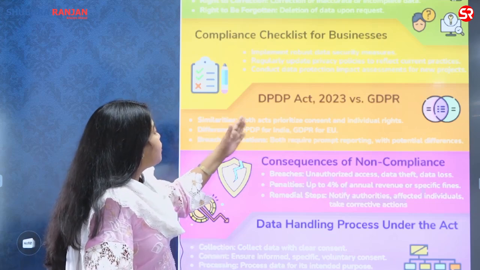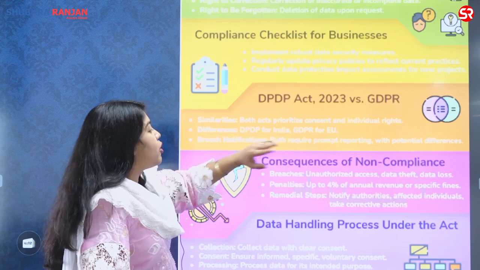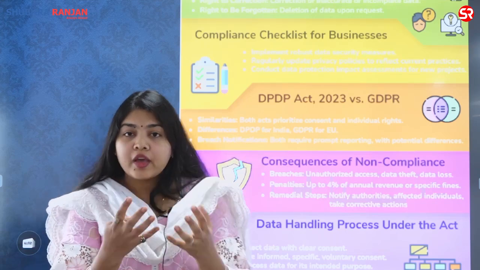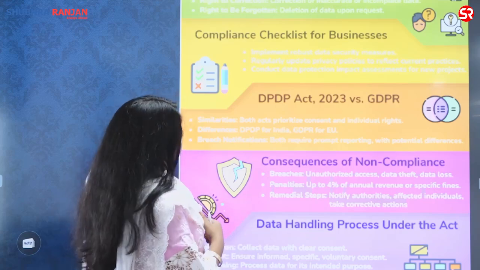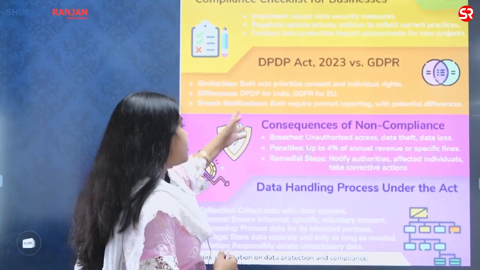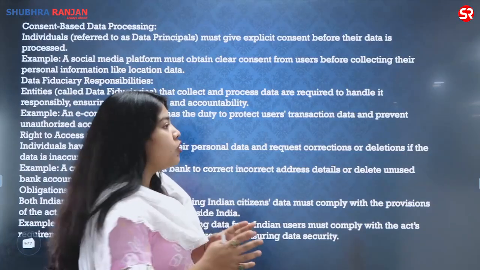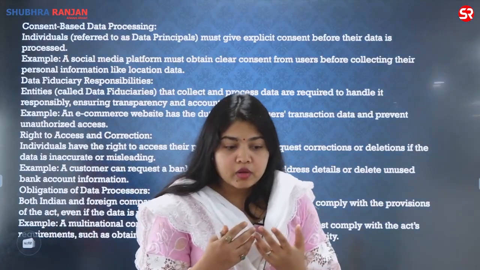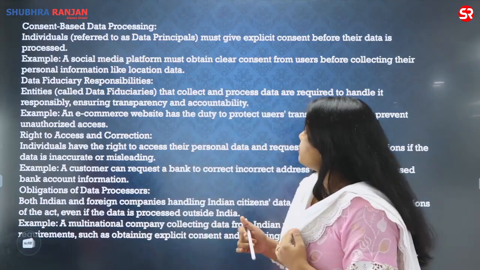Differences: one is for India, the other for the EU, and breach notification, where both require prompt reporting. So from where we have got this act, what is our motivation? It is the act from the European Union. What are the consequences? Of course, there are penalties and different kinds of punishments that can be given here.